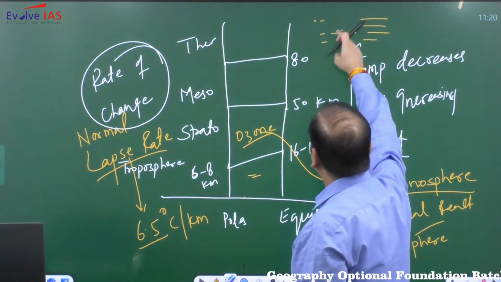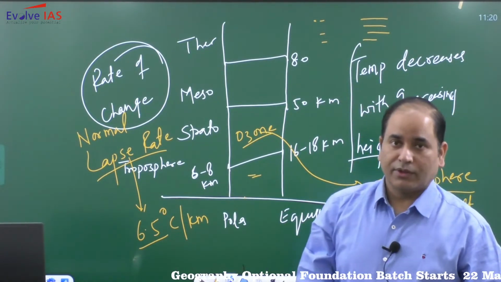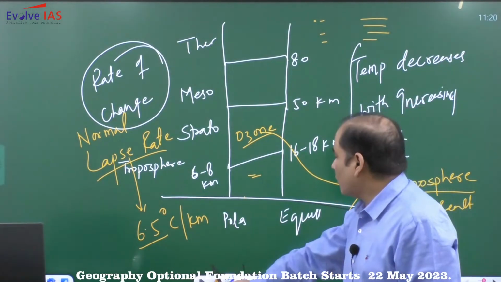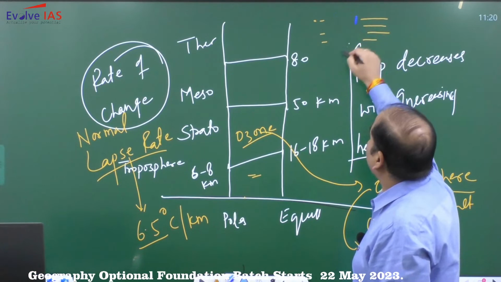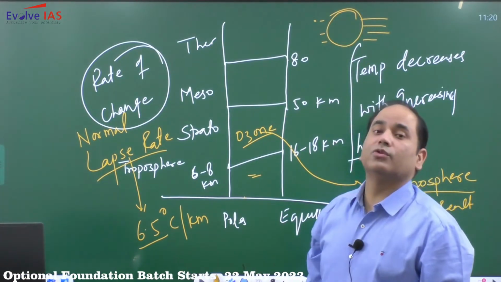But in some areas, the thinning is so extensive, the destruction is so extensive, that the whole ozone from that area has almost completely gone. This is referred to as an ozone hole.